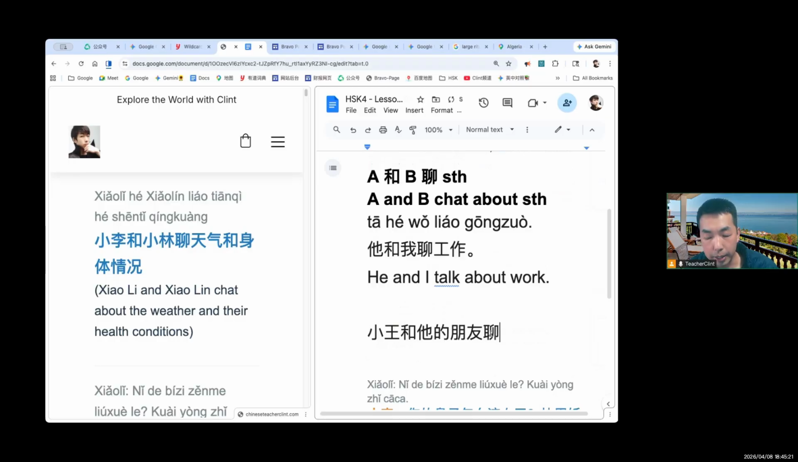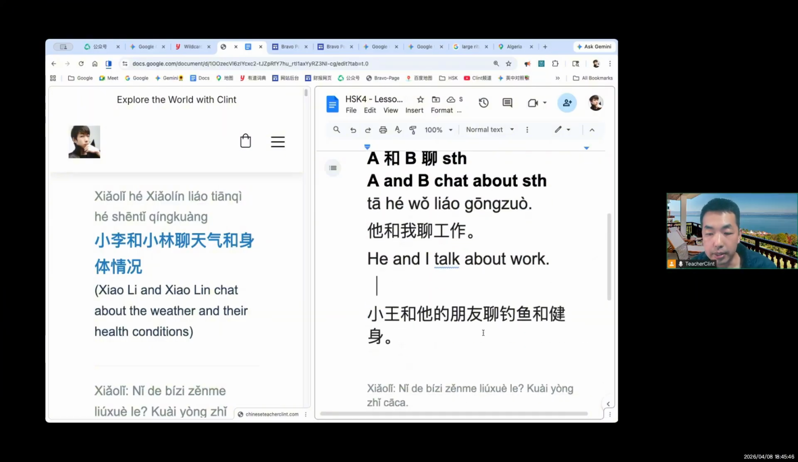Okay, what do they talk about? Maybe the two guys like fishing or going to the gym, so they may talk about fitness. So how to say fishing? 钓鱼和, right? So this time they talk about more than one thing. They talk about two things. 钓鱼和健身.